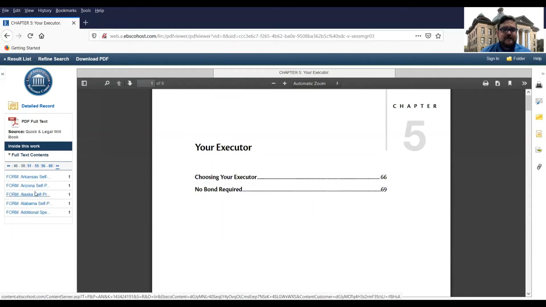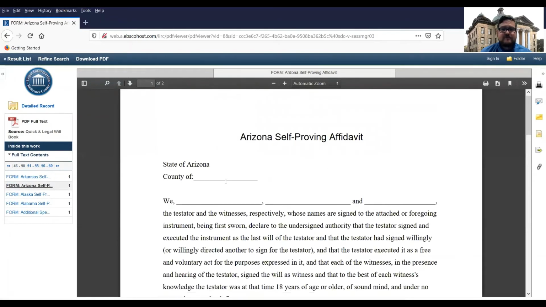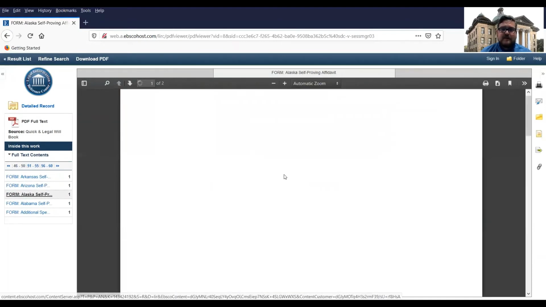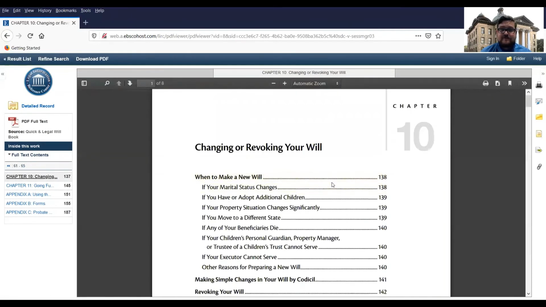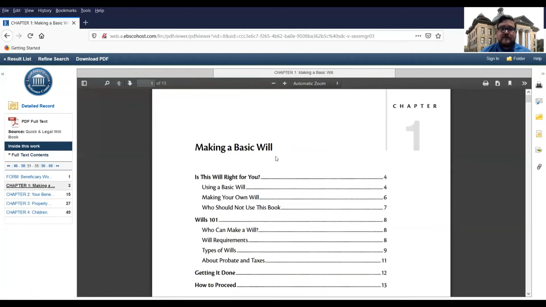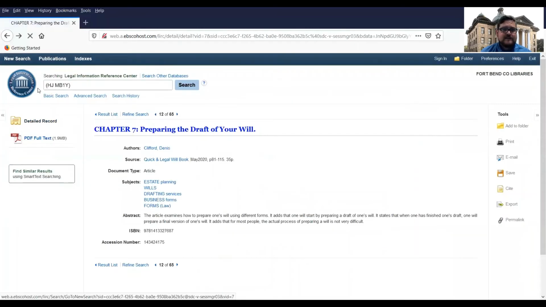And as you can see, some of them are broken up by jurisdiction. Like, here's an Arizona self-proving affidavit, Alaska. So there are some forms in this book that are jurisdiction specific, so there are going to be some Texas forms in here. I'm going to jump to chapter 10. There we go. Now we're back to chapter 1, beginning making a basic will. So you can jump back and forth within the ebook. Okay, let's go back to the main page.